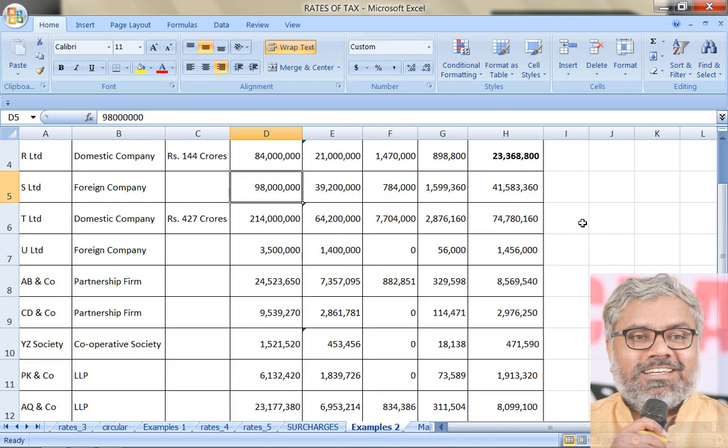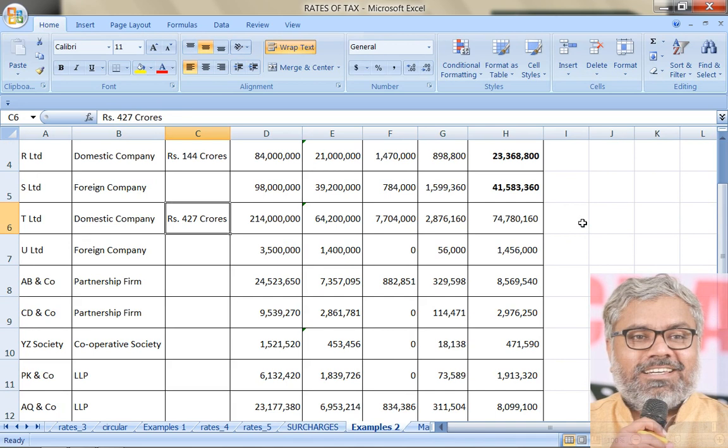Then we have S Limited, foreign company. Income is 9 crores 80 lakhs. Foreign company, no need of turnover checking, directly 40%. But surcharge, you have to be careful. What is the percentage here? Since the income did not cross 10 crores, surcharge applicable is only 2%. Cess 4% as usual. After adding it, final answer is 4 crores 15 lakhs 83,360.